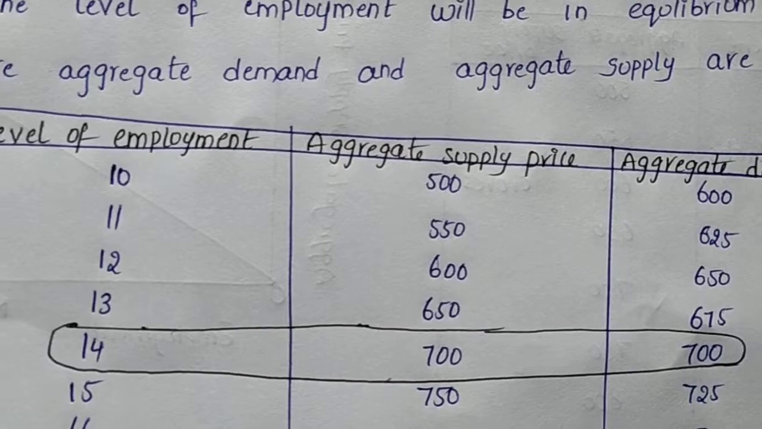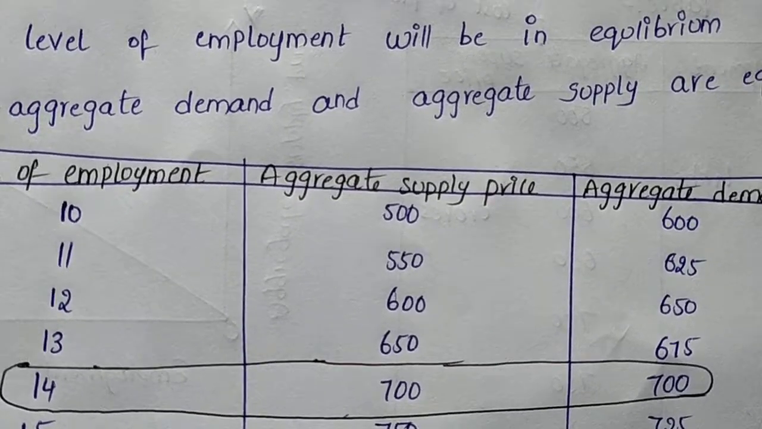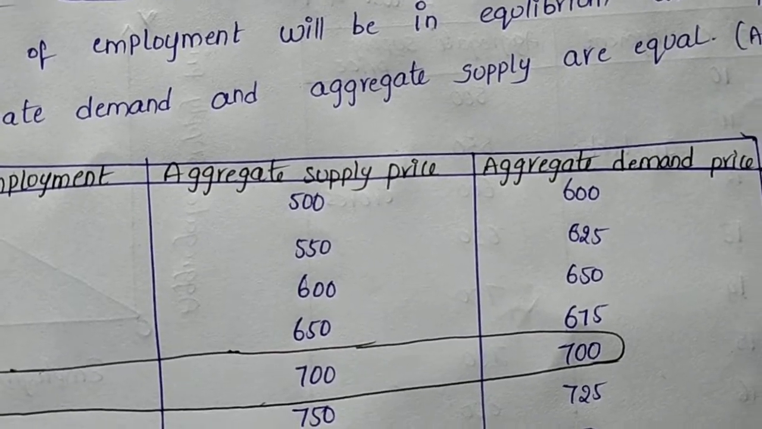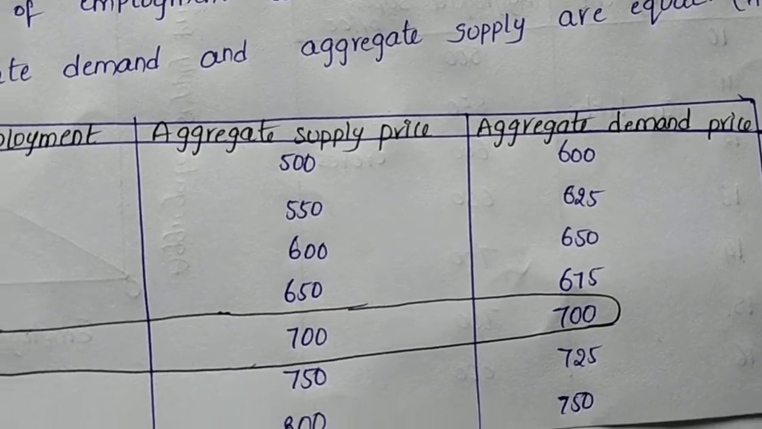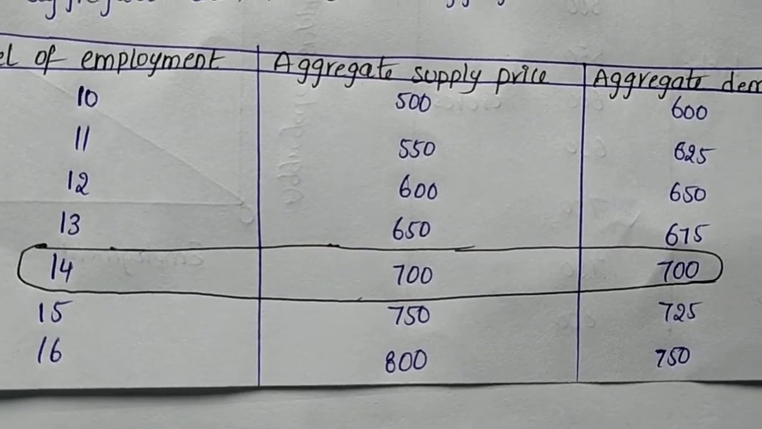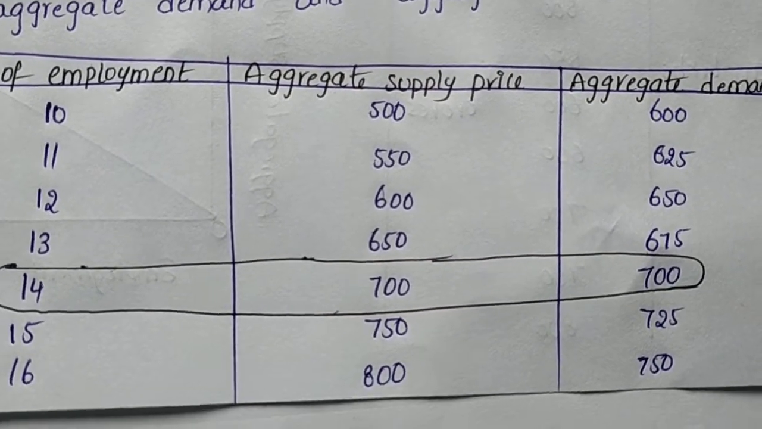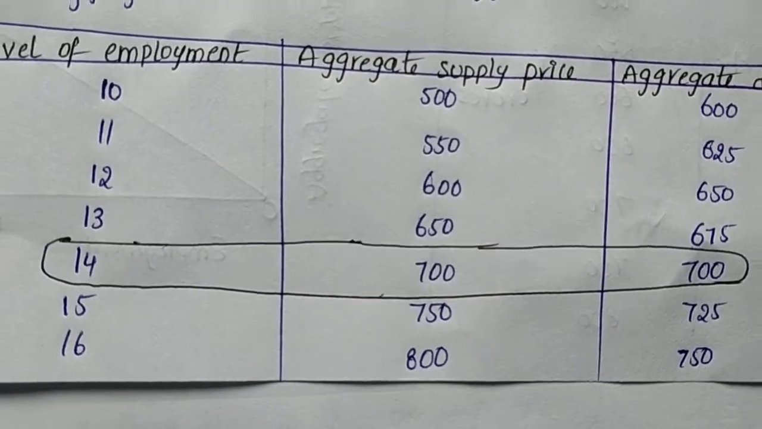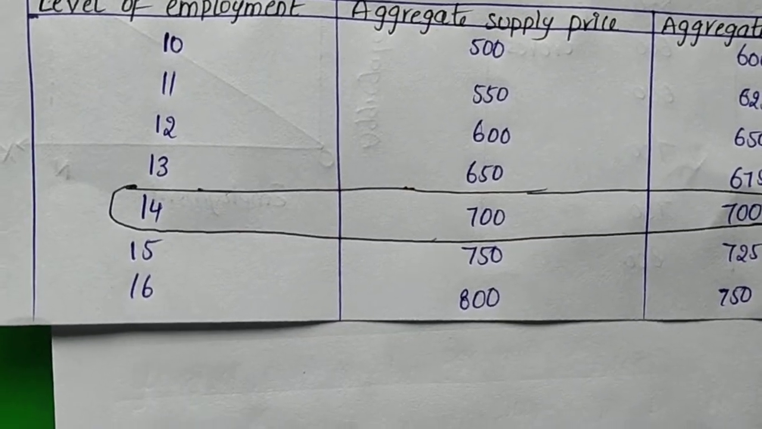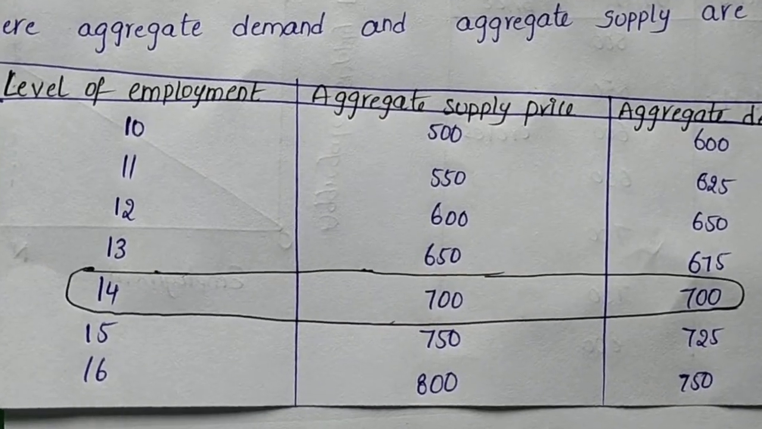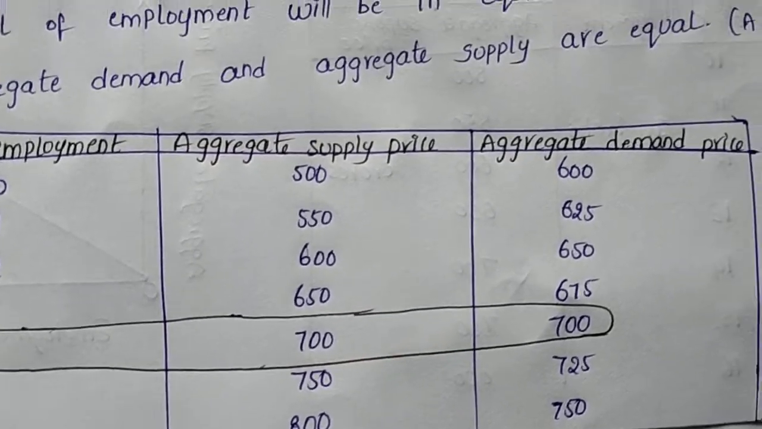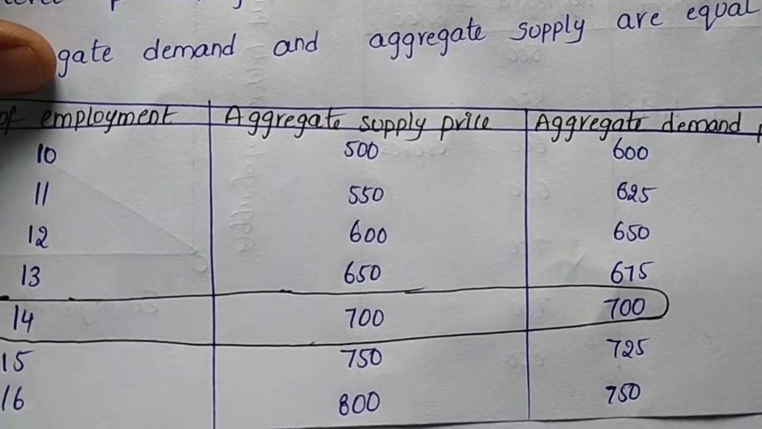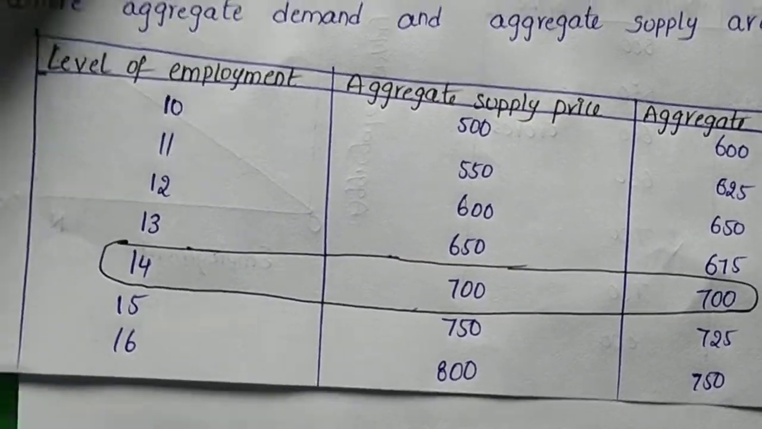We take 12 lakh employments, the aggregative supply is 600, meaning cost of production, and the aggregative demand price, meaning cost of production plus profit we expected, is 650. At 13 lakh employment, the cost of production is 650 crores and 675 in aggregative demand price. Here we want to observe clearly: at 14 lakh employment, the cost of production in aggregative supply is 700, and the aggregative demand price, cost of production plus profit expected, is also 700. They are equal; it is the effective demand.